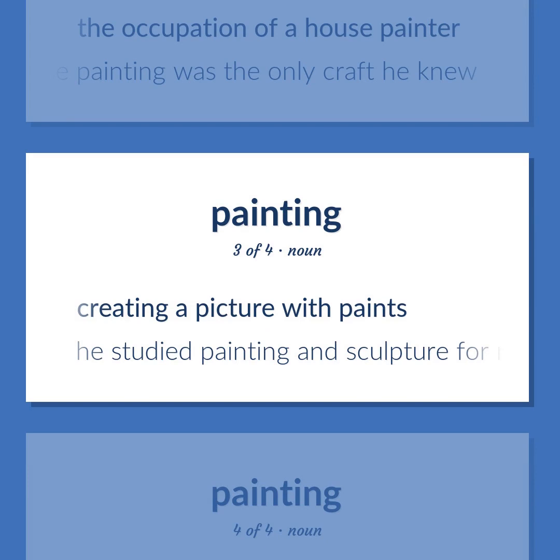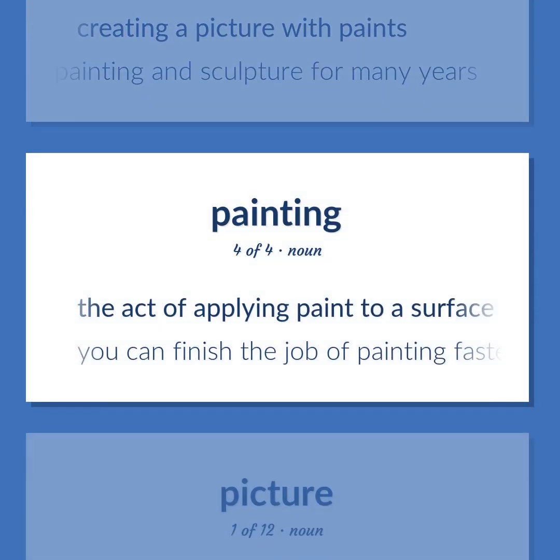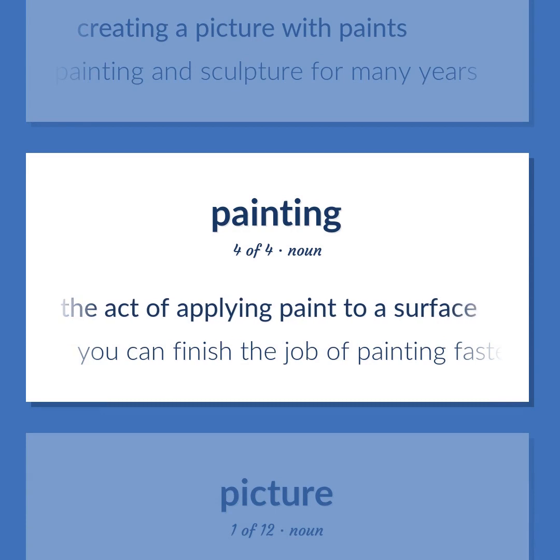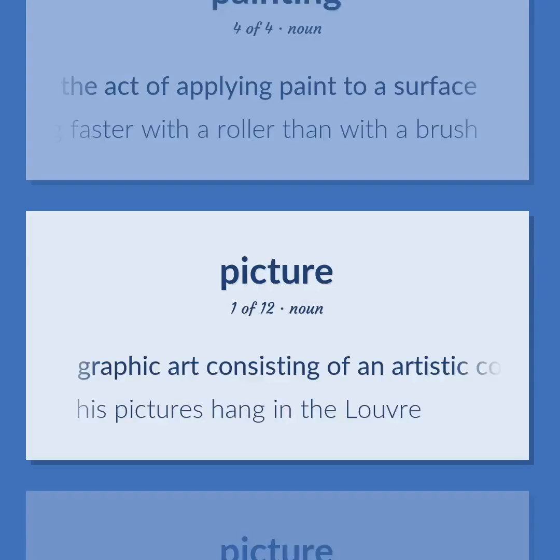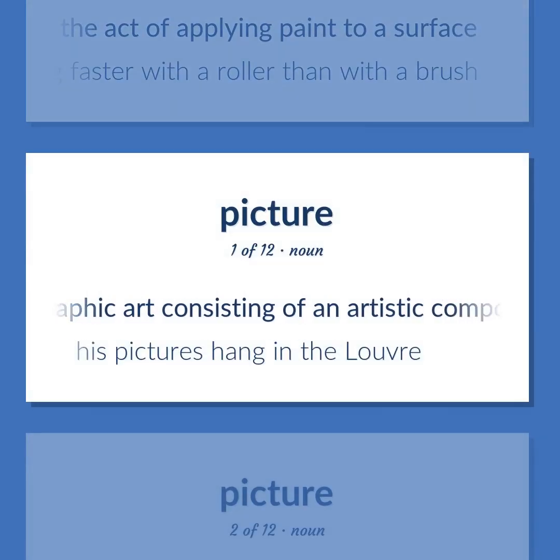He studied painting and sculpture for many years. The act of applying paint to a surface. You can finish the job of painting faster with a roller than with a brush. Graphic art consisting of an artistic composition made by applying paints to a surface. His pictures hang in the Louvre.